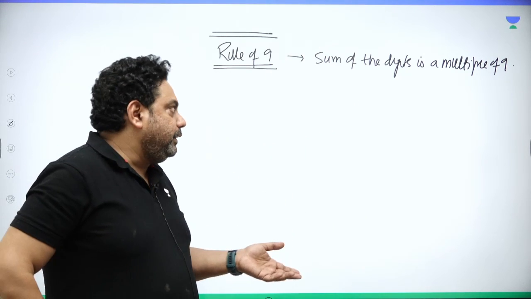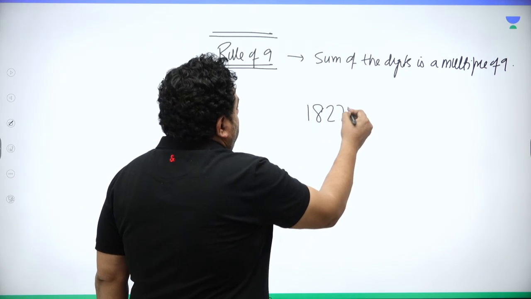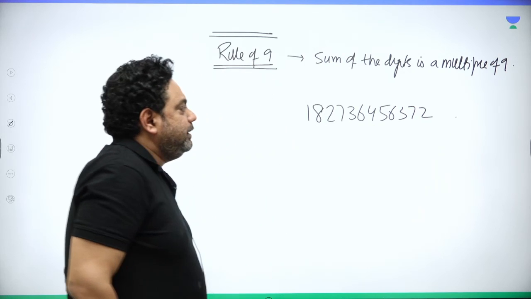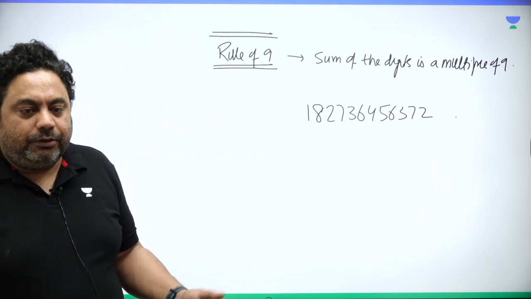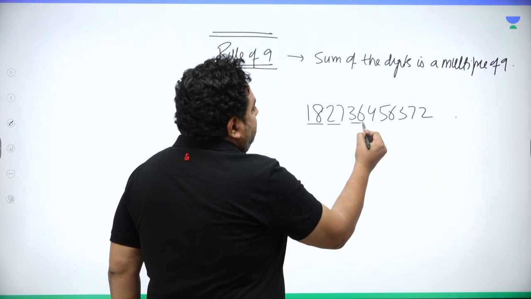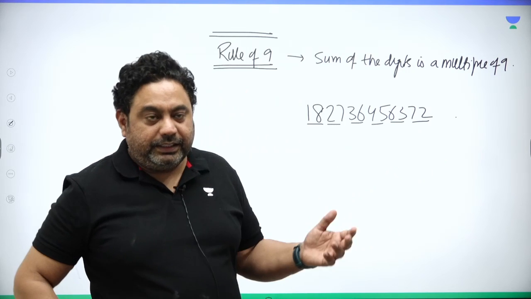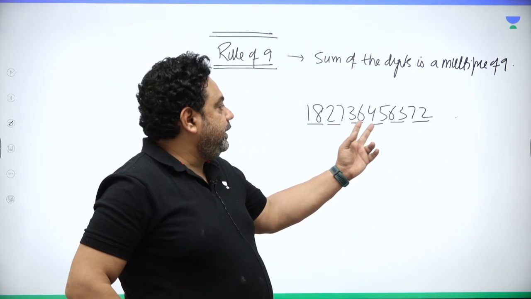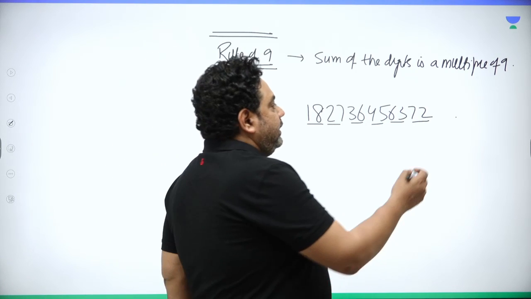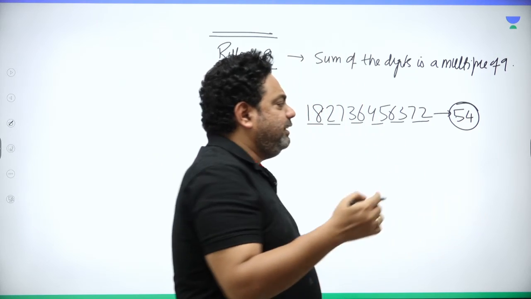Now for example, I can write one number. Is this number divisible by 9? Now you know 1 plus 8 is 9. So this sum is 9 plus 9 plus 9 plus 9 plus 9 plus 9. So 6 times 9, isn't it? It's actually 1, 2, 3, 4, 5, 6. 6 times 9 is 54, right? The sum of this comes out to be 54, and 54 is exactly divisible by 9.